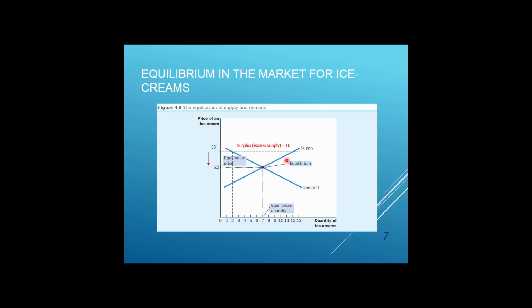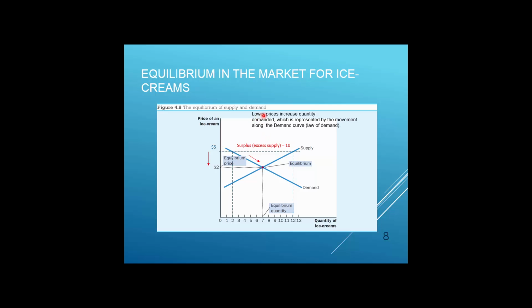Now, what will the market do to resolve this problem? Because we have suppliers of ice creams, they make those ice creams to sell them. Now they have been left with 10 ice creams that they could not sell at the price equal to $5. What they will try to do is decrease the price. And when they decrease the price, what will happen? When you think about consumers, they will be willing to buy more ice creams. And this is exactly according to the law of demand.